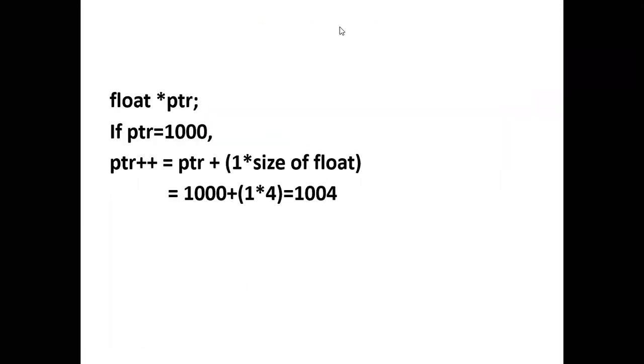If I write ptr++ and the pointer is of type float, what will happen? ptr has the value 1000, and if I write ptr++, the value stored in ptr is ptr + 1 * sizeof(float). Why sizeof(float)? Because the pointer is of type float. What is the size of float? It is 4. So 1000 + 1 * 4 gives the result 1004. So the value stored in ptr is not 1000 now, it is 1004.